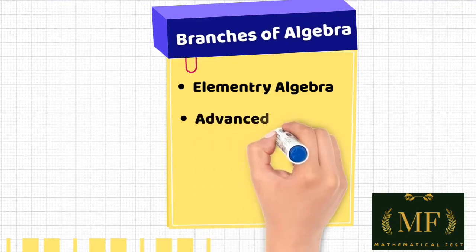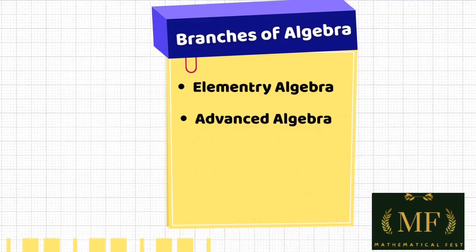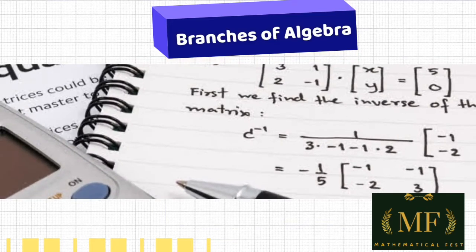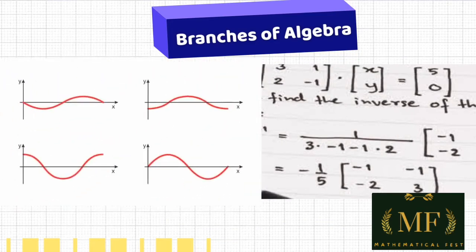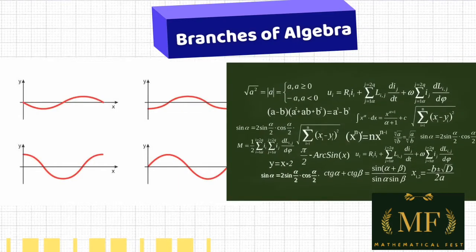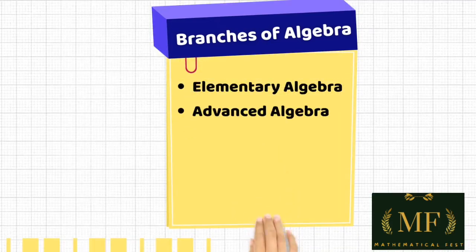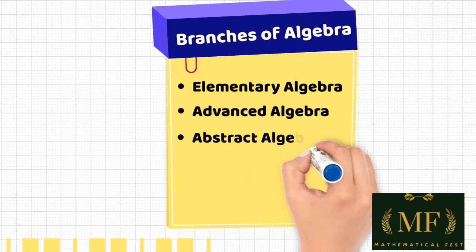Advanced algebra is the intermediate level of algebra. In this branch, you will go through the following topics: matrices, solving systems of linear equations, graphing of functions and linear equations, sequences and series, rational expressions, trigonometry, discrete mathematics and probability, etc. Next one is abstract algebra.